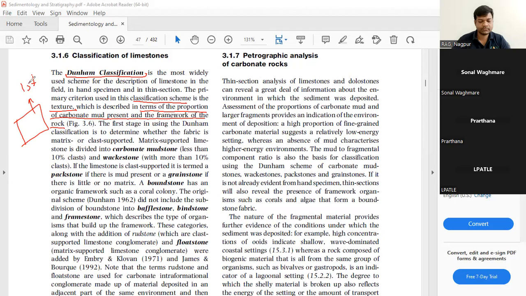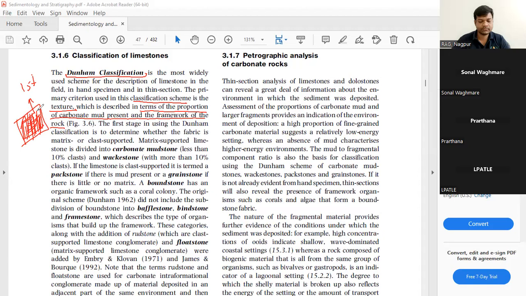When I call it a limestone, how much carbonate mud is present in this rock? On the basis of that, Dunham has classified the limestones.